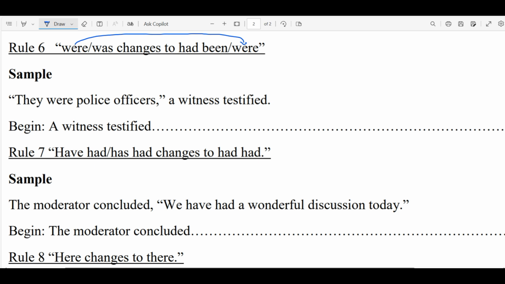Or if we want, we can just say a witness testified that they had been or were police officers.